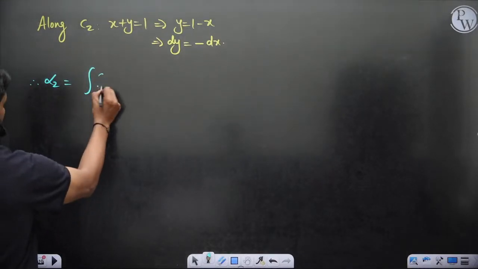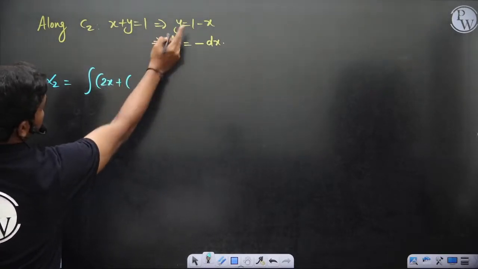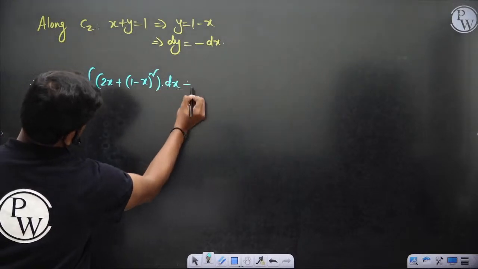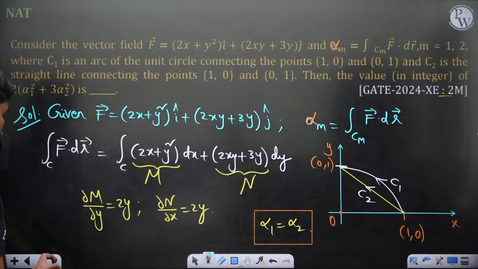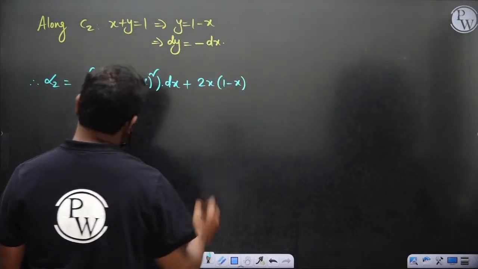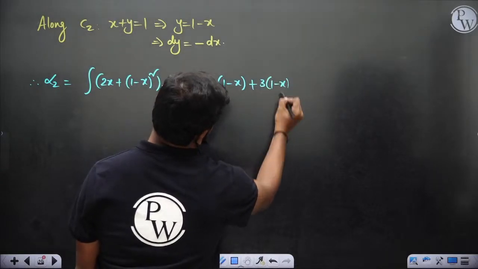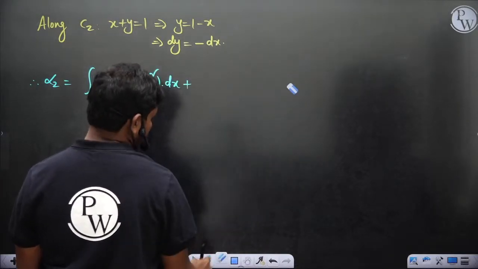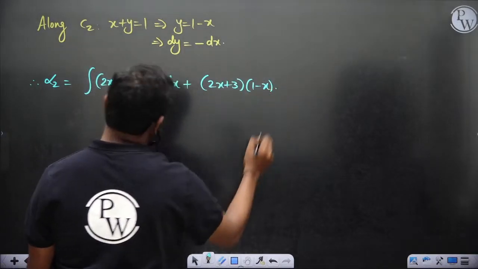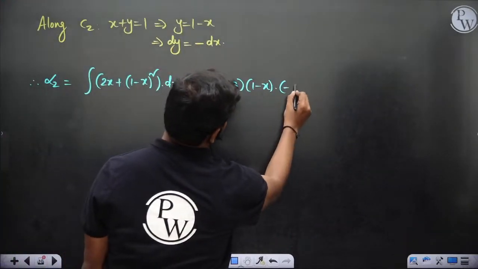Integral, what is the function? 2x plus y squared would be 2x plus (1 minus x) whole squared, dx, plus (2xy plus 3y), or you can write it as (2x plus 3) into (1 minus x). This into this, and dy is minus dx.